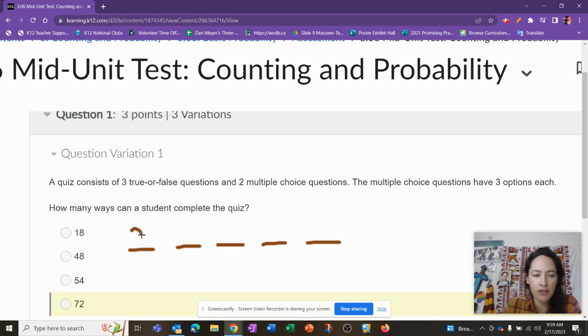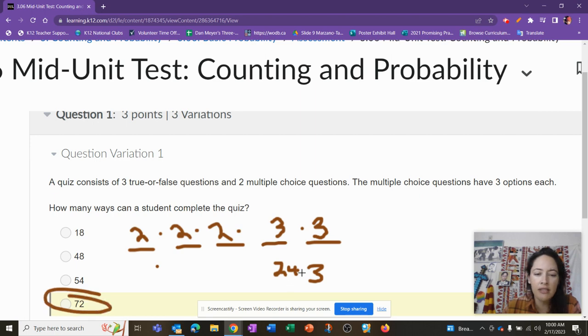How many options for the true or false? Just 2, T or F. How many options for the multiple choice? 3. So we should be able to get to 72 if we do the fundamental principle of counting. 2 times 2 times 2 times 3 times 3. 2 times 2 is 4, times 2 is 8, times 3 is 24. Here, I got to write it down so I don't forget. 12, carry the 1, 72.